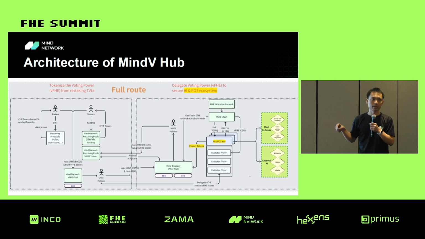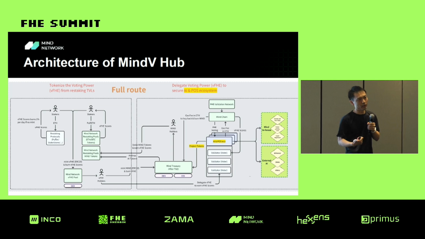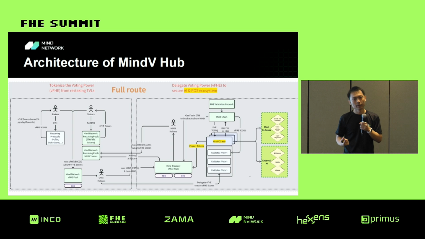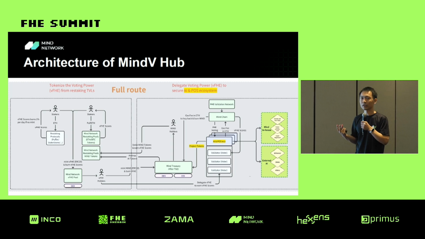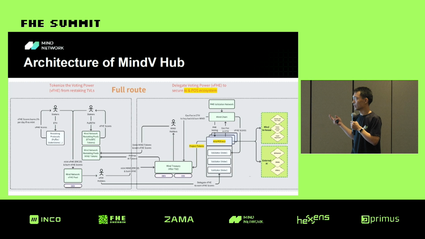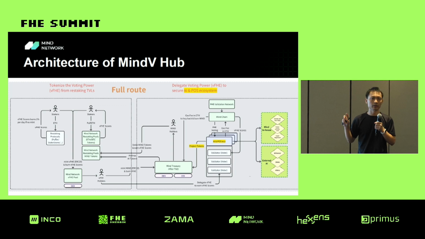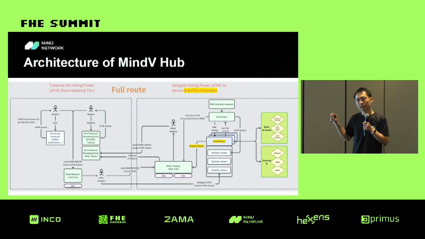They use the VFHE to participate on the right side. On the right side, they use the VFHE to directly vote, to delegate, and they can also set up the voting nodes in the validation network. And in this way, the MindV will generate the voting result, and that depends on the different hub.